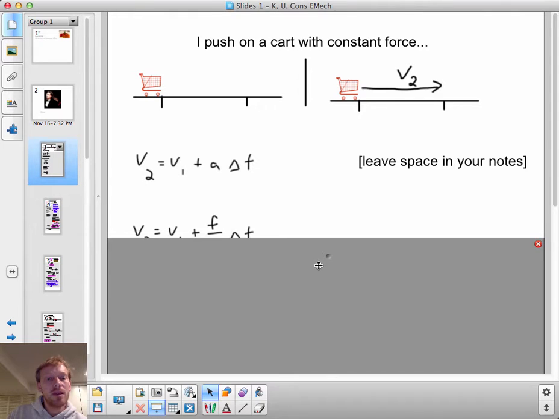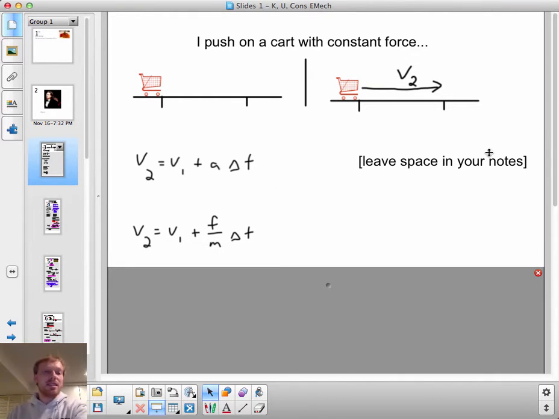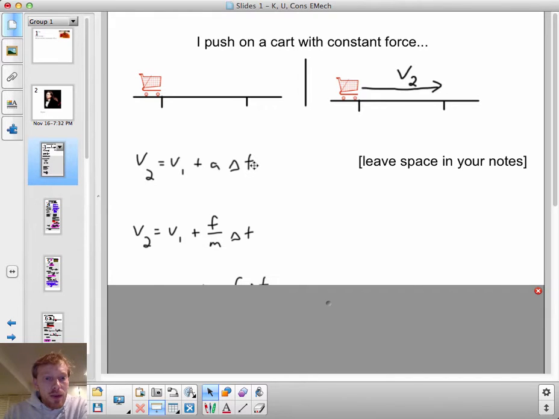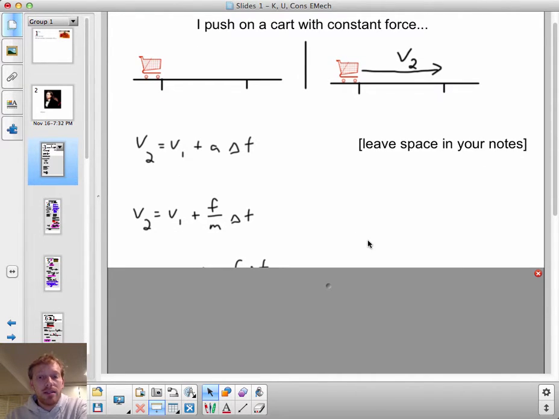Well, you may recall as I walked through a set of ideas, I replaced the acceleration with force over mass, which I can do if there's only one force acting on an object.